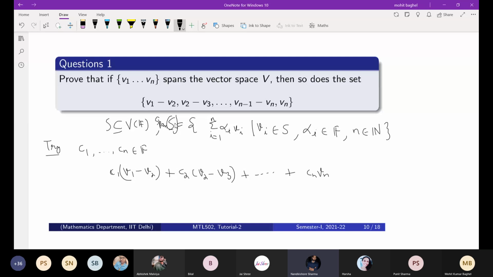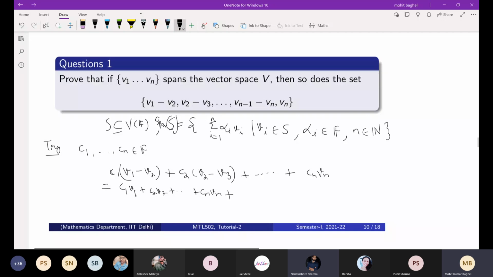Now simplifying this: c1 v1 minus c1 v2 plus c2 v2 and so on. Then c1 v1 plus (c2 minus c1) v2 will come.